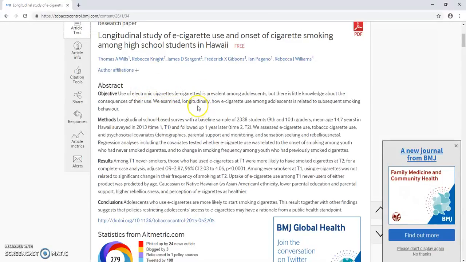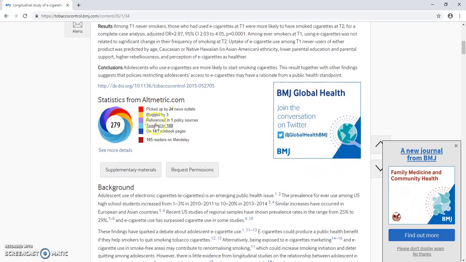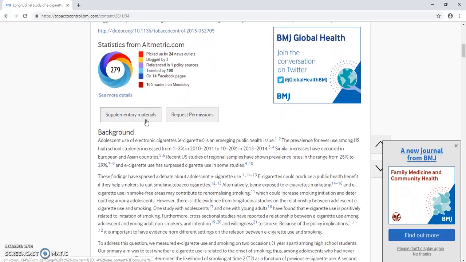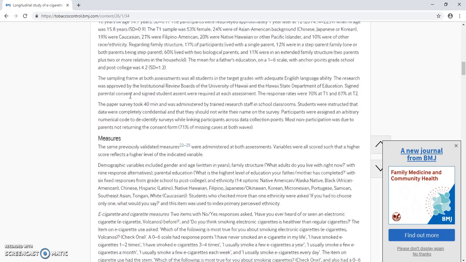So we examine longitudinally how e-cigarette use among adolescents is related to subsequent smoking behavior. That's interesting because there's a lot of young kids now that use e-cigarettes and vapes and Juuls and things like that. So here they've got statistics. That's good. They have a graph, which is really nice, especially if you're trying to use a paper like an APA format. You want to use graphs. You can get the background, their methods. So this just looks like a really good source.